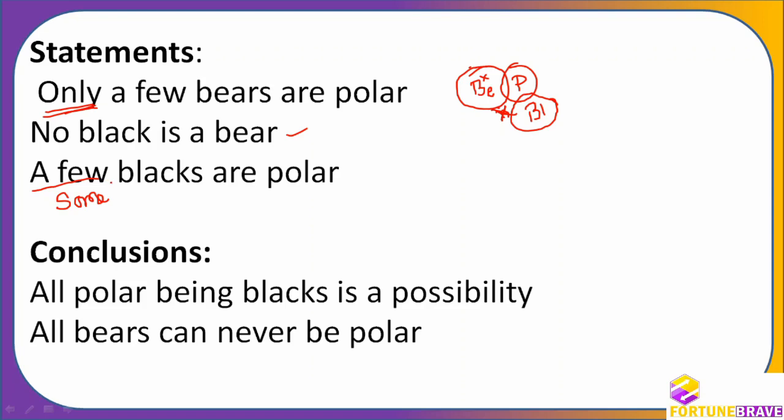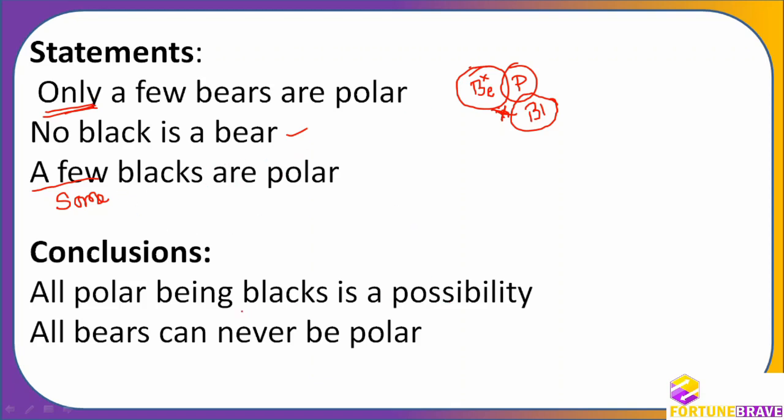But if it is only few, I already told in the first video of syllogism itself that a few, some, most, much, more, at least, maximum, all these things will be some only. If it is preceded by only, then only the meaning is going to change. Only is an excluding word, so it excludes other things. So only a few beers are polar, that is fine. No black is polar. A few blacks are polar.